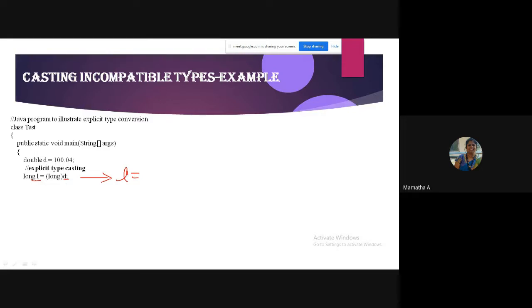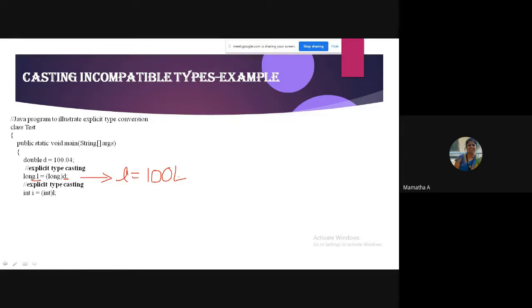Double is stored to long. Long is what data type? Integer data type or floating point data type? Integer. So what does L contain now? If I store double to long, it is 100. Very simple. I might print it as 100L because it is a long value, just for your illustration.